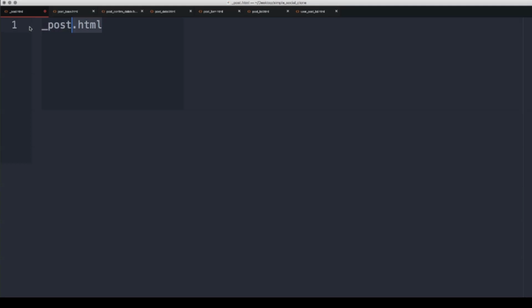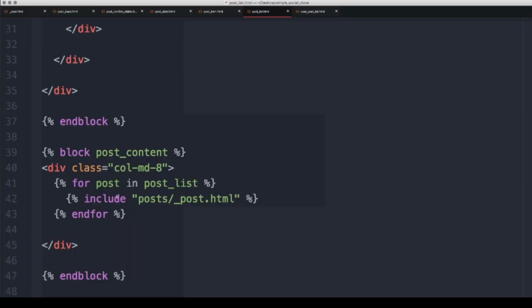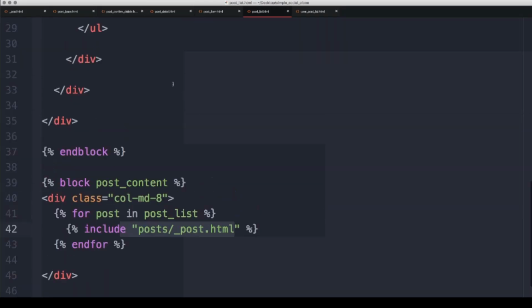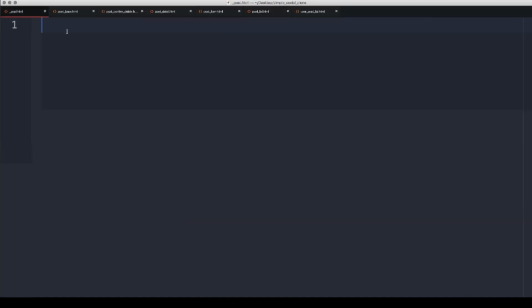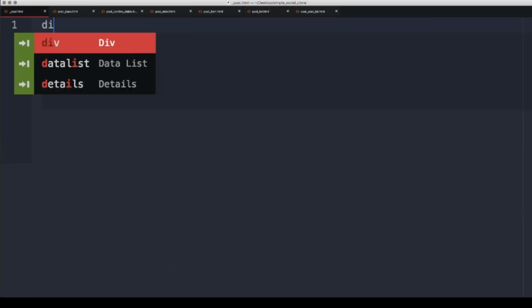So again, find your _post.html file, and here what we will do is I actually don't need to extend from, because we know we are directly going to inject this right here. We are not going to have it a part of a full page by itself.